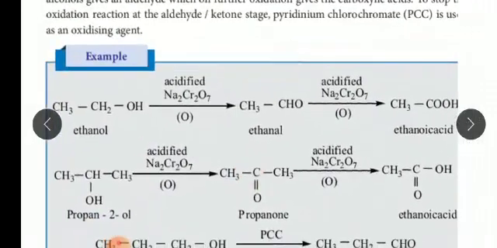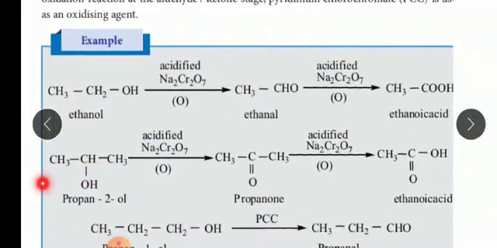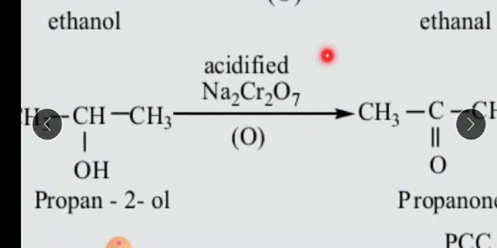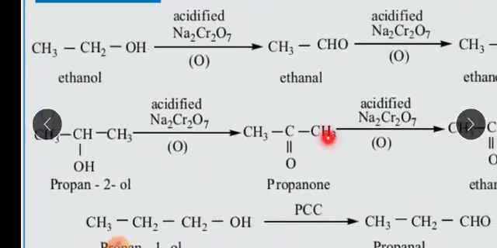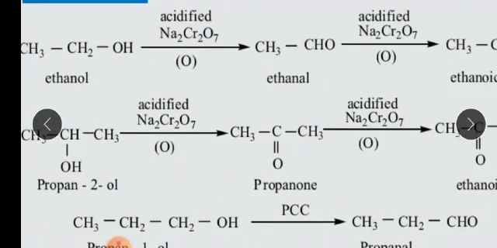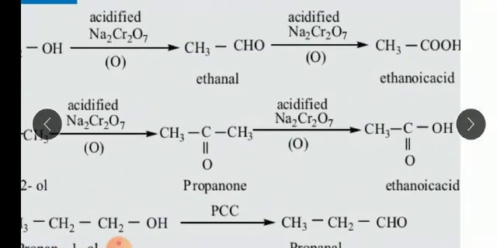Put in your mind: primary alcohol undergoing oxidation gives aldehyde, and secondary alcohol undergoing oxidation gives ketone. And once again, if it undergoes oxidation continuously, it gives acid.